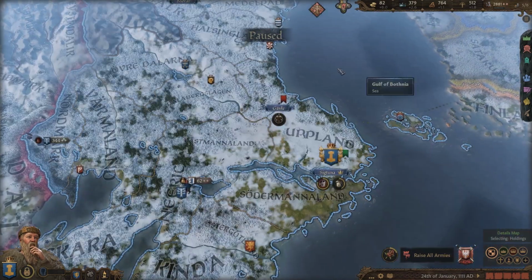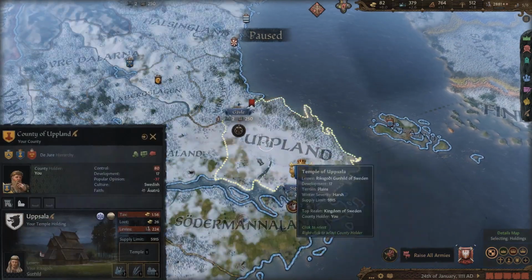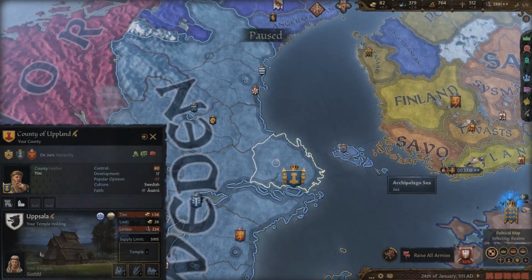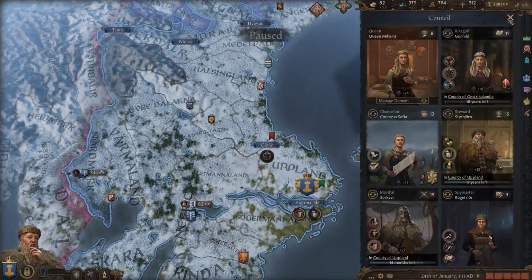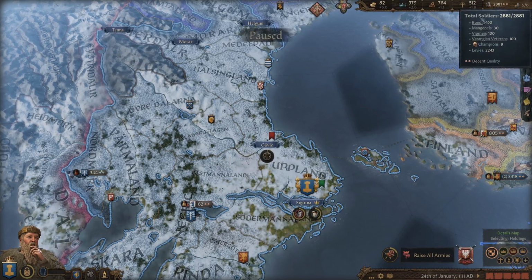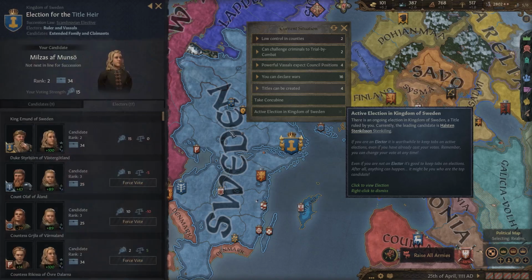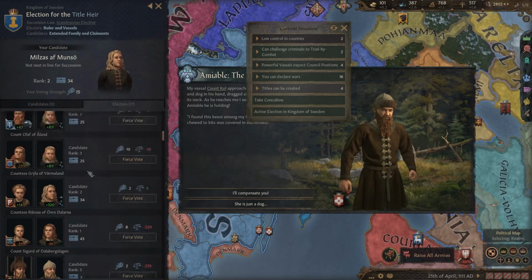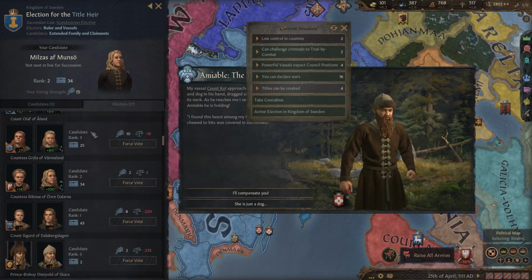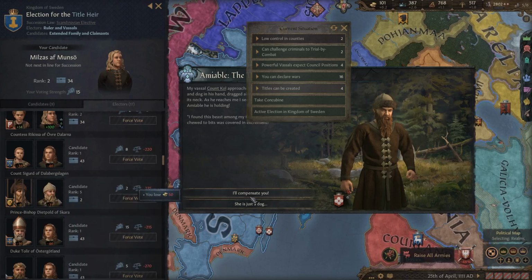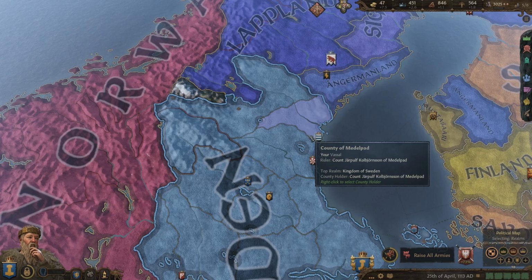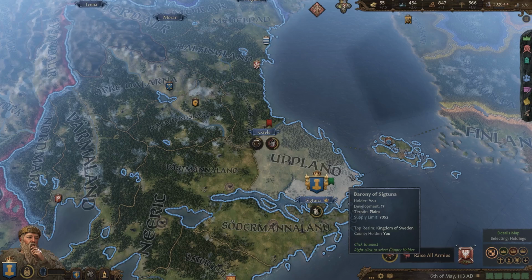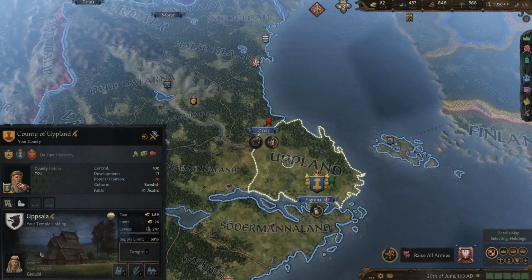So I'm currently enjoying some peaceful time in my realm and increasing all of my control, because actually every single one of my counties that I hold is at low control right now. So once that gets back up to good control, I should have more men and more money. If you look at our election, our son is not first, but he's pretty close. I should be able to get some people here who I can force through soon enough. And I am finally able to start building buildings again, which is my favorite thing to do. Get my land developing, get our gold income skyrocketing.